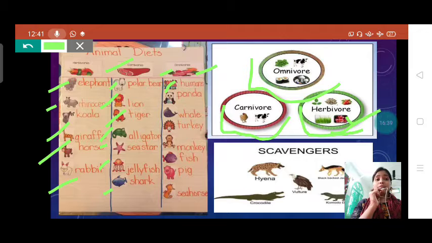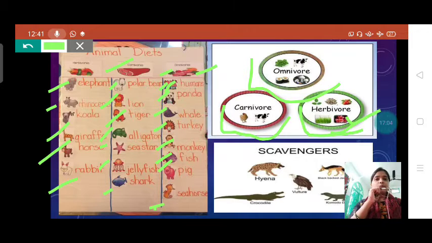Now see omnivorous, who eat both plant products and flesh of other animals. Human, yes, we are also omnivorous, students. Many of us are omnivorous. Humans, panda, whale, turkey, monkey, fish, pig, seahorse, these all are animals who eat both plant products and flesh of other animals.